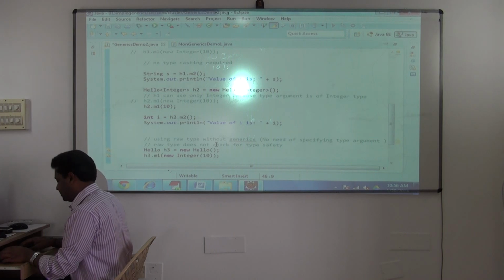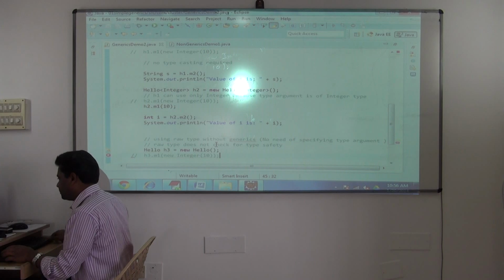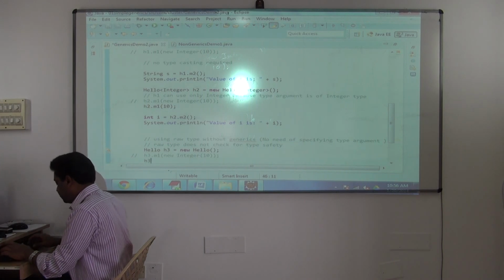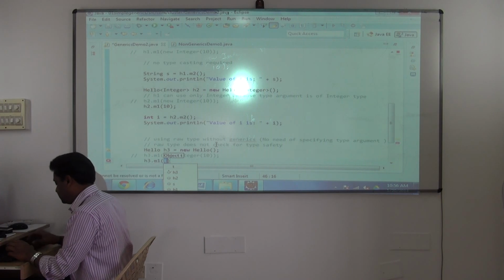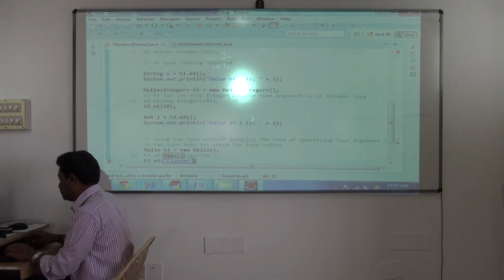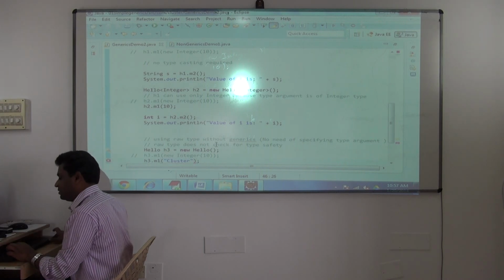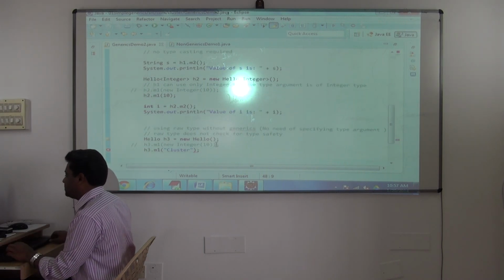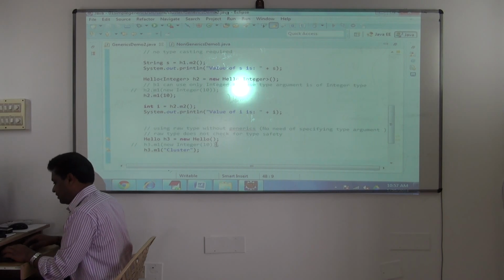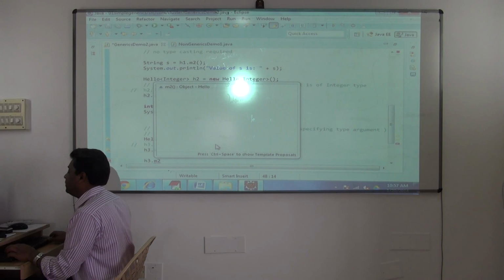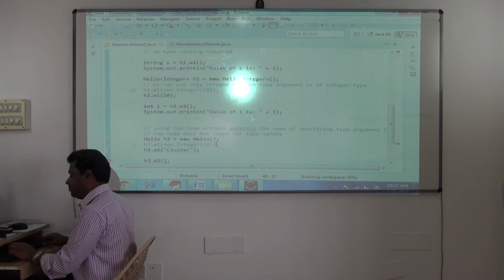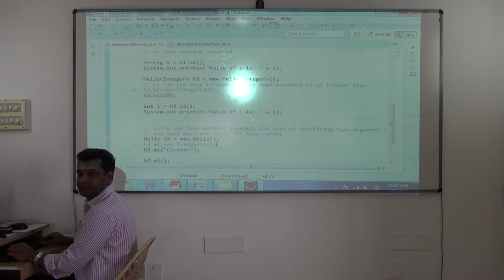Then again, if you want you can do like this. See, it's not restricting. Compiler is not checking at all this time. Again, if I want, I can say h3 dot m1 of, I'll pass some string value. It is allowing both. Whichever one you want, you pass. And here, see this. When I say h3 dot m2 now, the return type is Object. Means you have to do the typecasting.